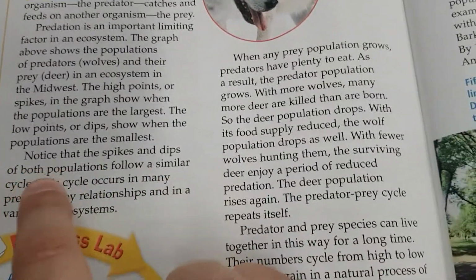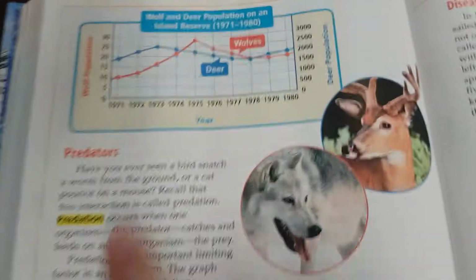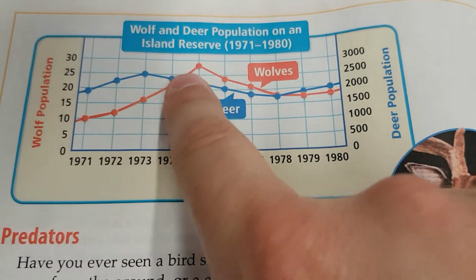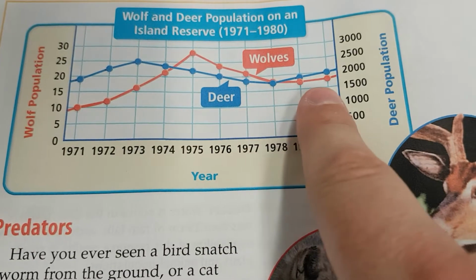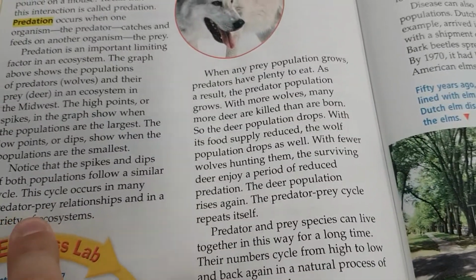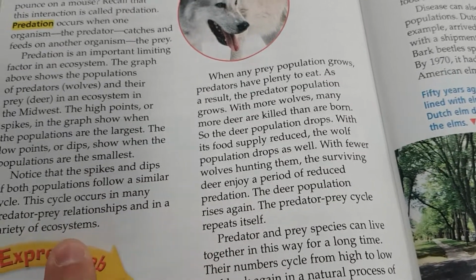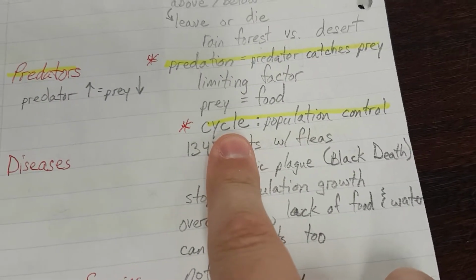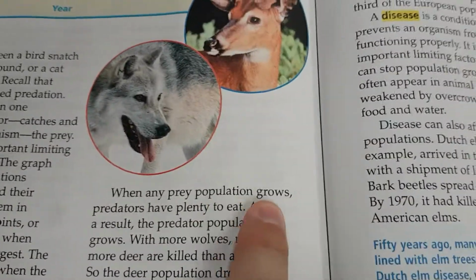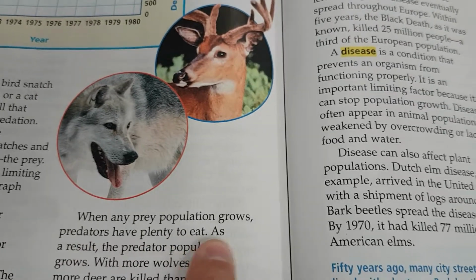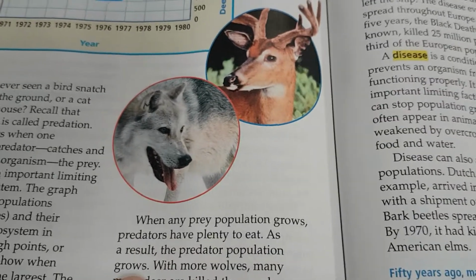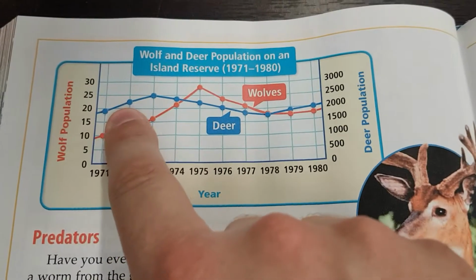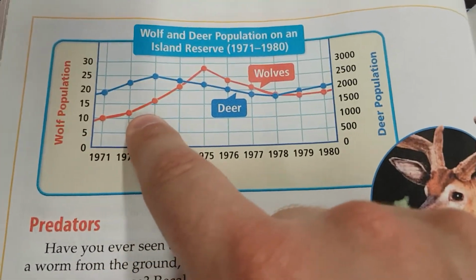Notice that the spikes and dips of both populations follow a similar cycle. See how they're both rising a little bit at the same time and then falling a little bit at the same time and rising again? This cycle occurs in many predator-prey relationships and in a variety of ecosystems. So, prey equals food, cycle. When any prey population grows, predators have plenty to eat. As a result, the predator population grows. So there's plenty of deer, so the wolf population grows because there's plenty to eat.